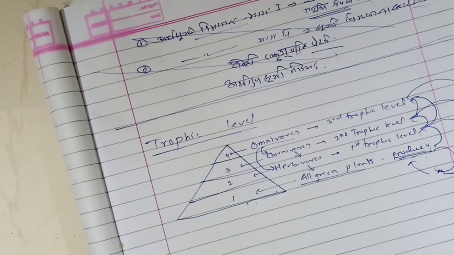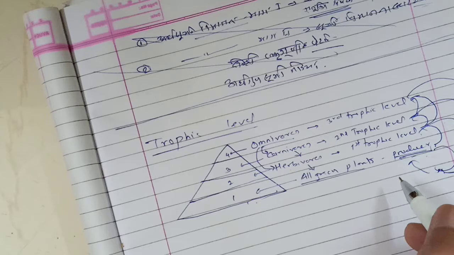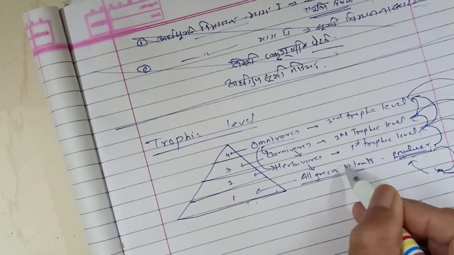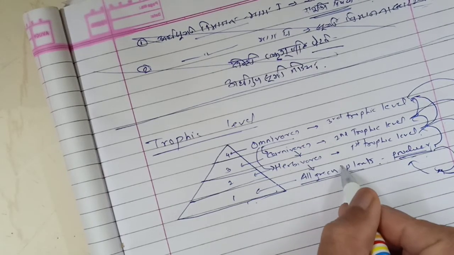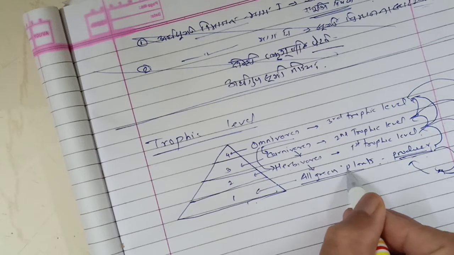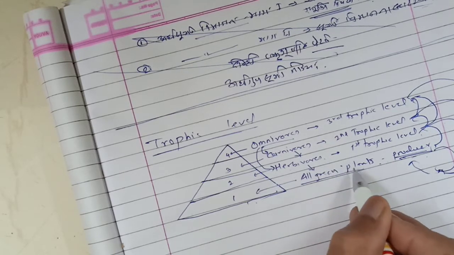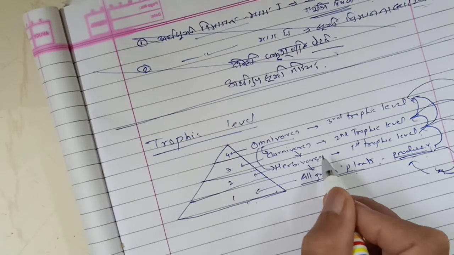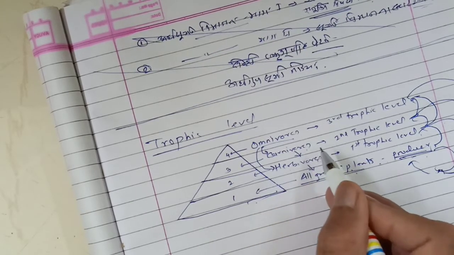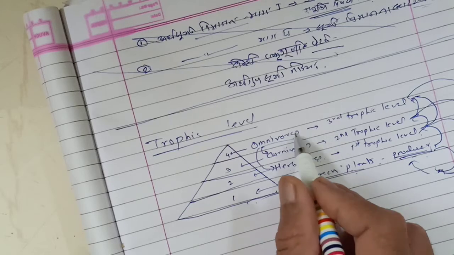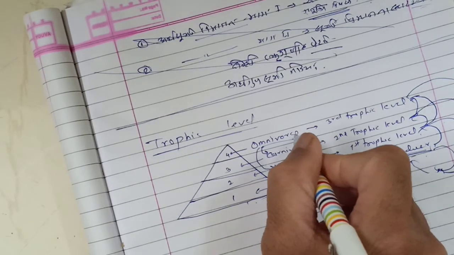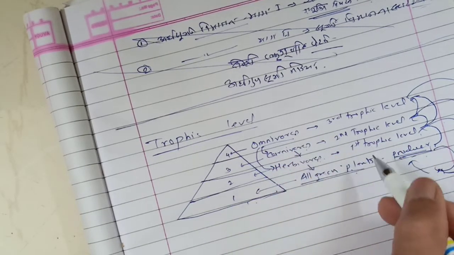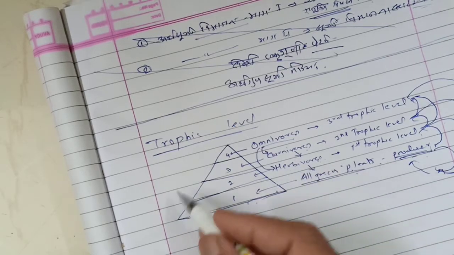The initial quantity of energy goes on decreasing. Suppose 100 kilocalorie energy is there in green plants. Some amount of it is transferred to the herbivores. From herbivores some amount is transferred to the carnivores, and some amount of energy from carnivores is transferred to the omnivores. The number of organisms also decreases as we go to the top level.